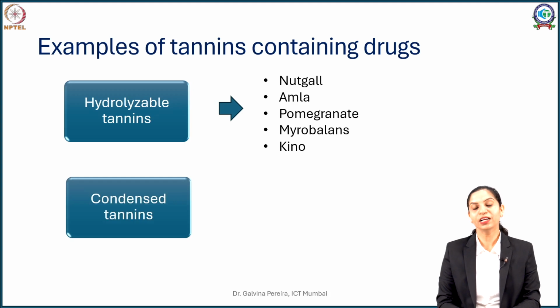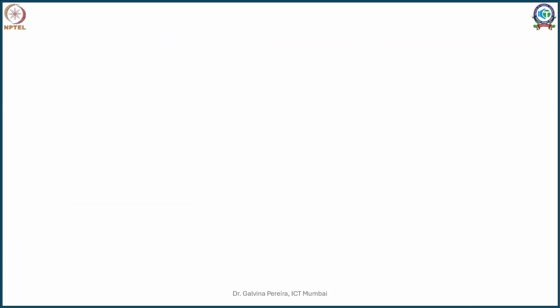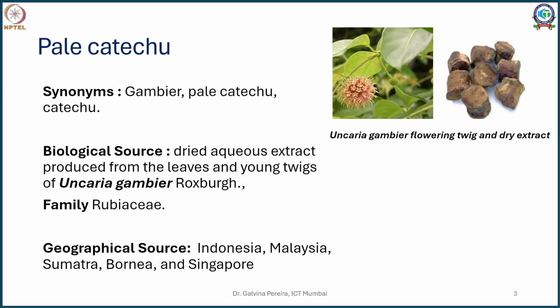Do you remember, condensed tannins are the category of non-hydrolyzable tannins, and they have either a phloroglucinol type or a flavanol type nucleus. In this particular session, we will study pale and black catechu, which are examples of flavanol type condensed tannins. So let's start with the pale catechu.